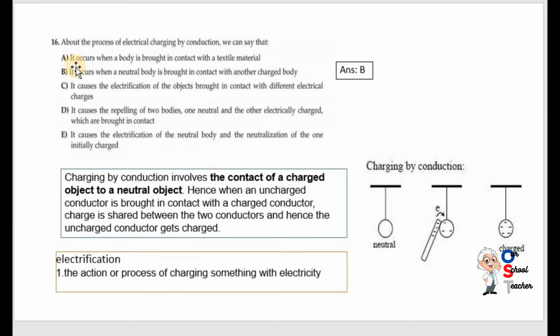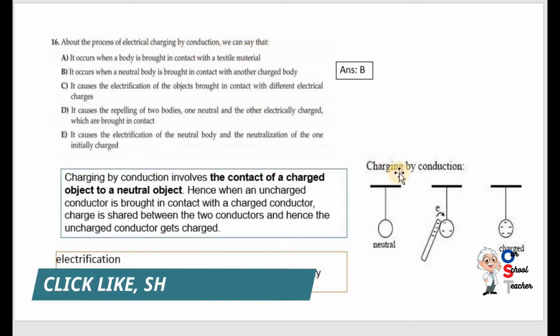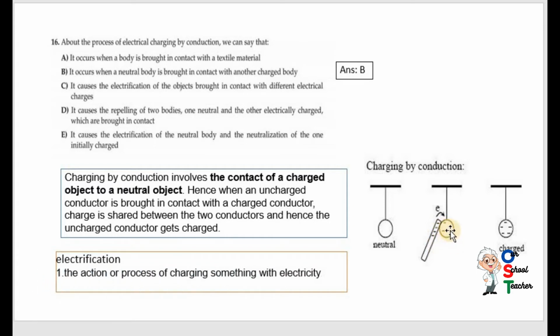Now question number 16. About the process of electrical charging by conduction. Charging by conduction, you can see there is an object and you have to bring a charged object to the neutral object, so it conducts its electrons towards it, so it is charged by this object. So read options, or just read the information first. Charging by conduction involves the contact of a charged object to a neutral object. You can see charged object and neutral object.